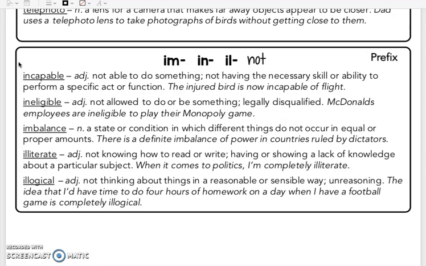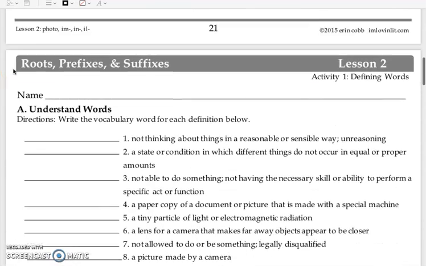Illiterate, not knowing how to read or write, having or showing a lack of knowledge about a particular subject. When it comes to politics, I'm completely illiterate. Illogical, not thinking about things in a reasonable or sensible way, unreasoning. The idea that I'd have time to do 4 hours of homework on a day when I have a football game is completely illogical. Let's look over this week's activities.